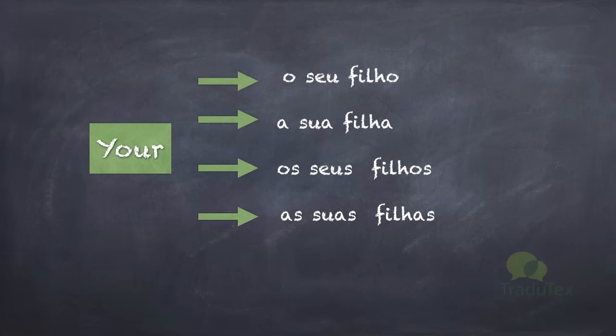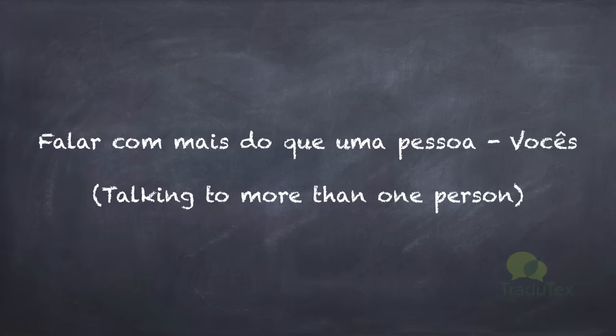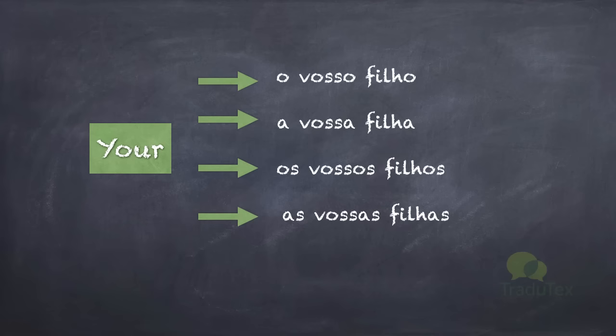But in English, the possessive "your", we can use it as well to talk to more than one person, to talk, for instance, to a group of people. So, if we're talking to more than one person, falar com mais do que uma pessoa, the personal pronoun will be vocês, and the possessive now changes into o vosso, a vossa, os vossos e as vossas.